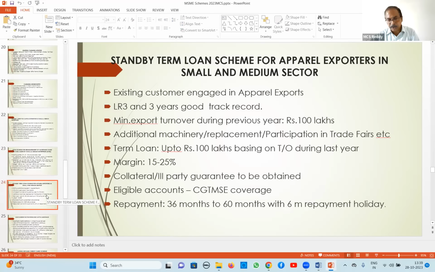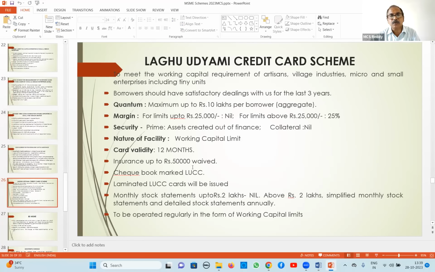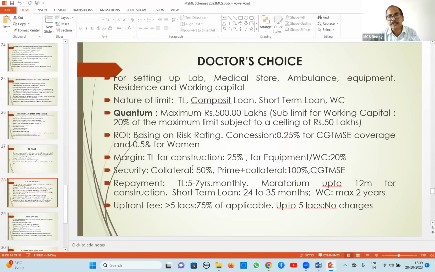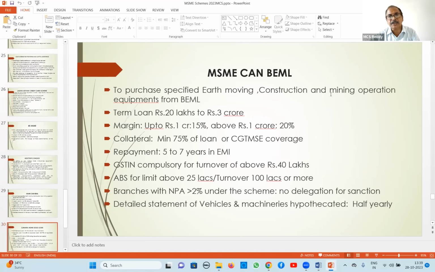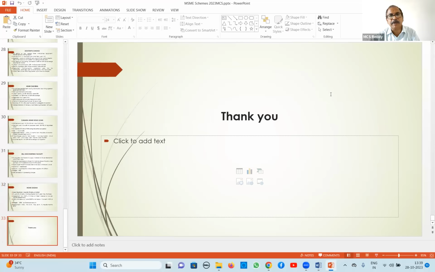Remaining all standby. SME exporters capital assistance, LUCC, old scheme only, up to 10 lakh rupees. BSME, doctor's choice, this is also an old scheme. BEML for earth moving and construction, separate loan, gold loan, bill discounting, MSME Sugam. So briefly, I have covered these schemes, only important points on that.